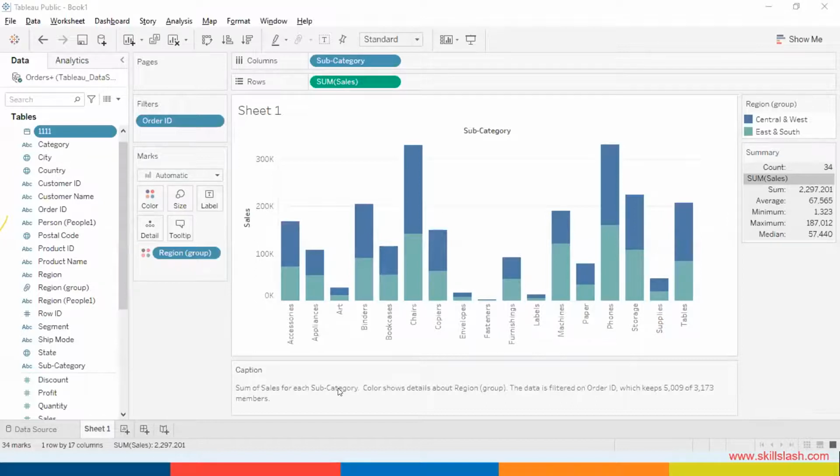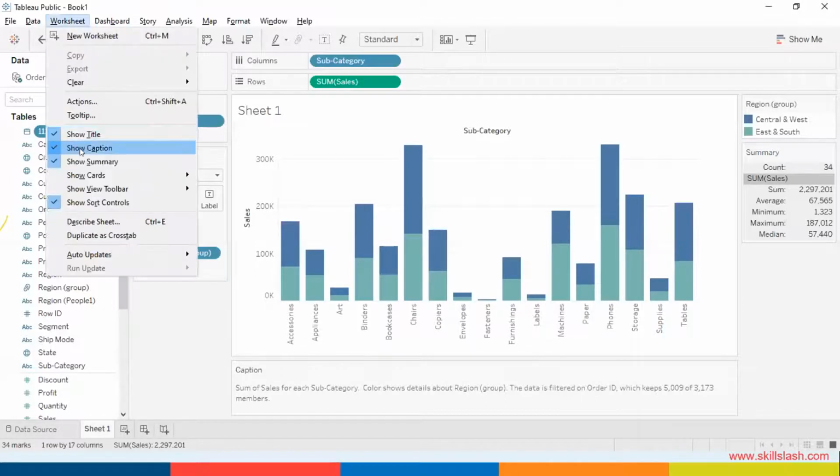I'll just repeat this step. Worksheet, show title, caption, and summary. Please add it quickly. Ninu done. Ajay done. Great, great. Good job. Done.